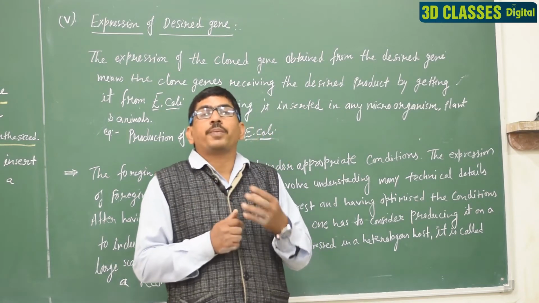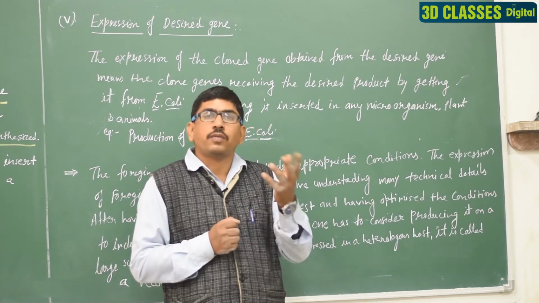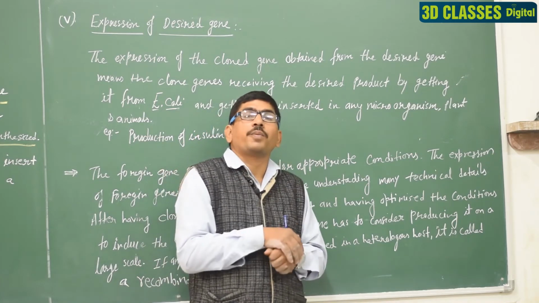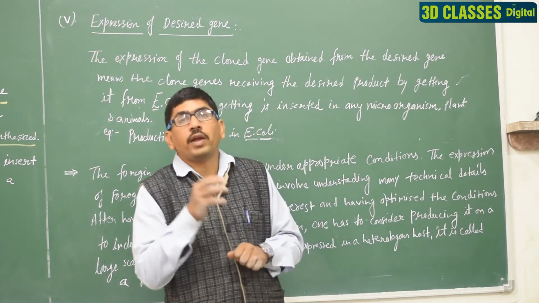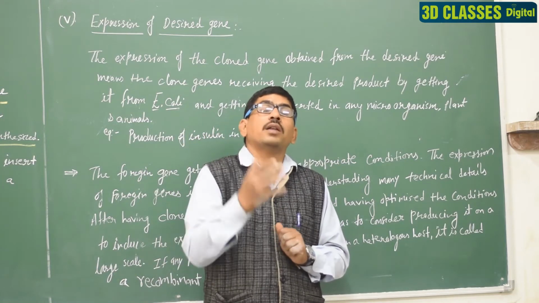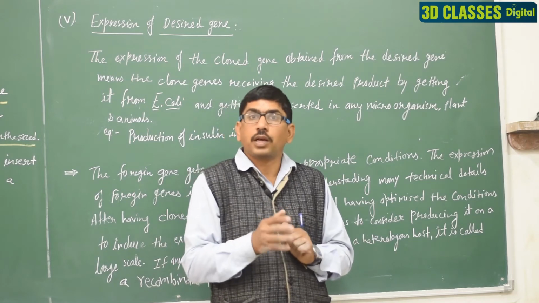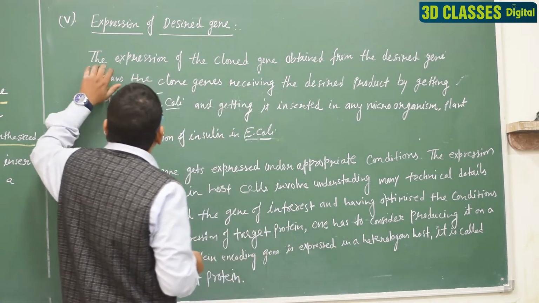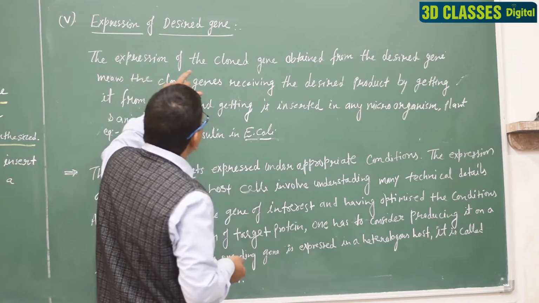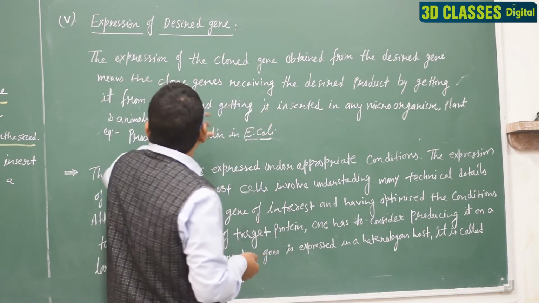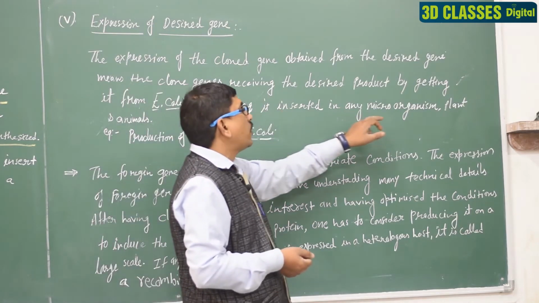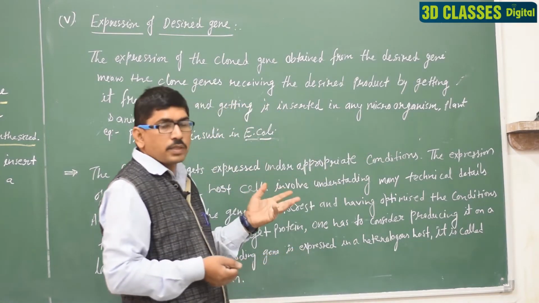So, those products are obtained directly from the bacterial cell, but other products are obtained from plant and animal cells when we transfer the clone gene into the plant and animal cell and then we obtain the product. Clear? Here the expression of the clone gene obtained from the desired gene means the clone gene receives the desired product by getting it from the E. coli and getting it inserted into any microorganism, plants and animals.